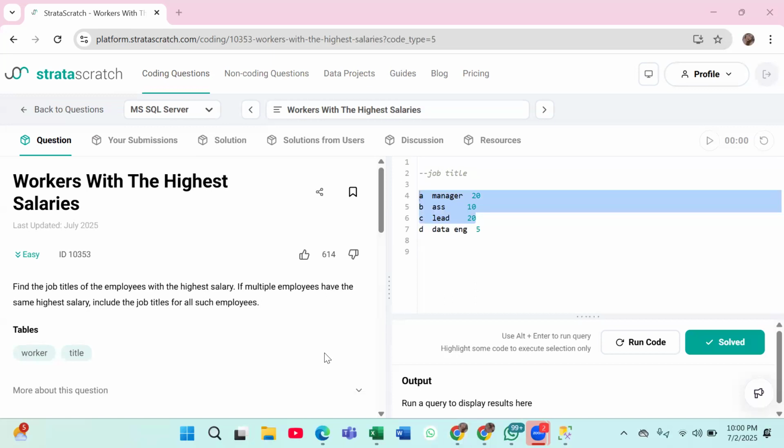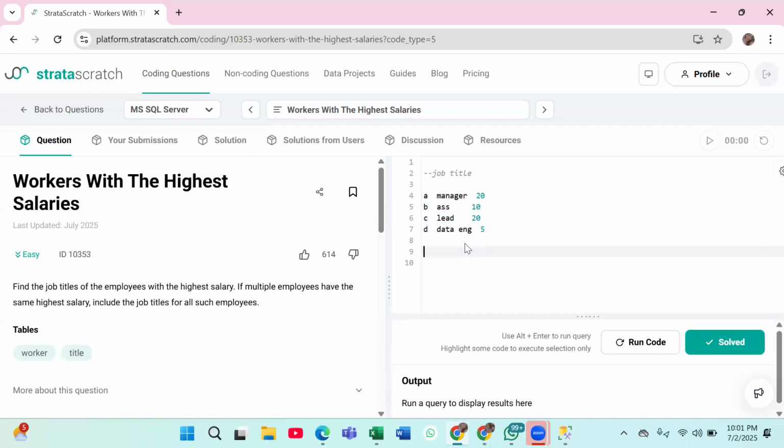So we need to just give them the job title. Which job title has the highest salary in this case? It will be a manager and a lead. So that's what we want to have in our result. Is this thing clear with everyone now? What we need to do? Let me have a look. Where salary in... Yes, your answer is correct. Good, Sobik. Do you guys also want to try?